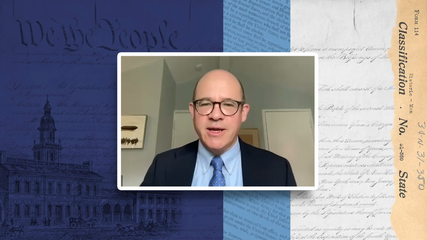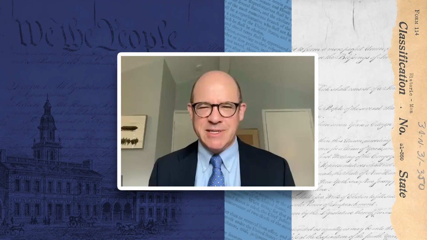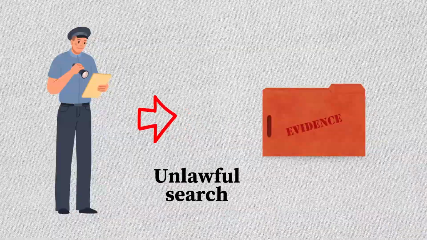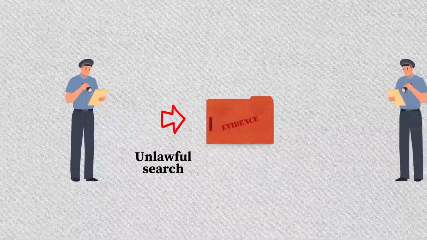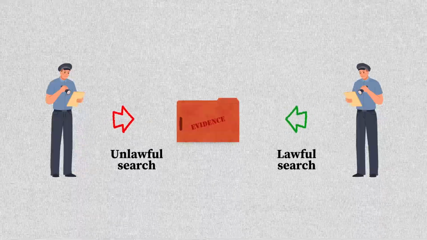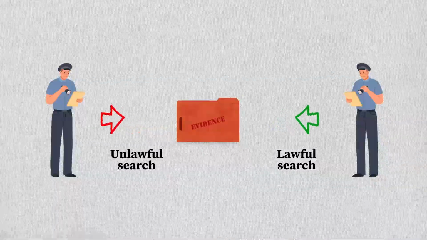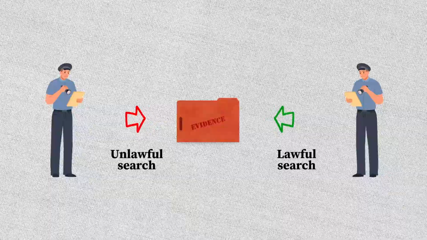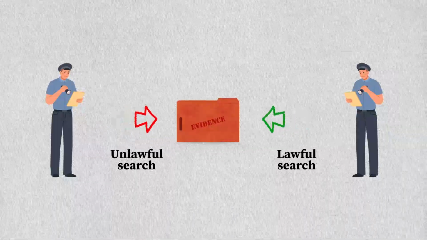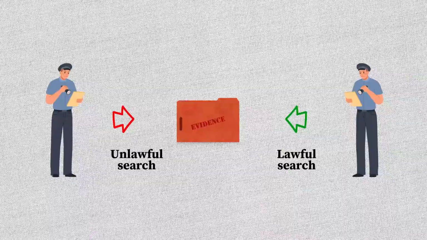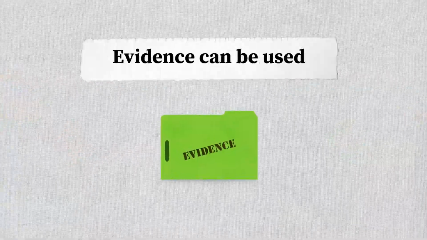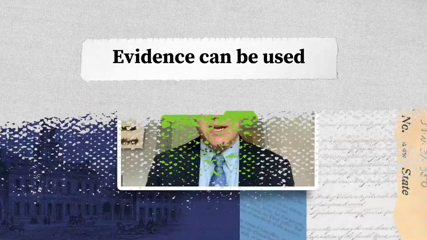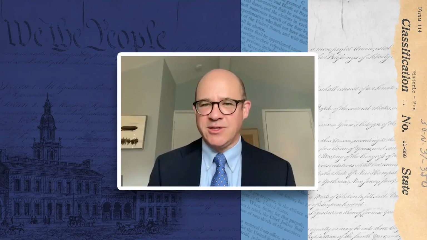The tricky part is that sometimes that causal relationship is not so direct. Sometimes, for example, the government would have found that unconstitutional evidence some other way, or even there's someone else in the government who did find that evidence some other way. In that situation, there isn't a direct causal connection between the constitutional violation and the discovery of the evidence. In those situations, usually the courts say that evidence can be used against a person because it wasn't really directly discovered as a result of the constitutional wrong.